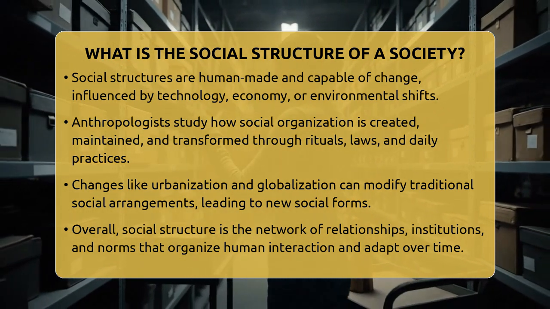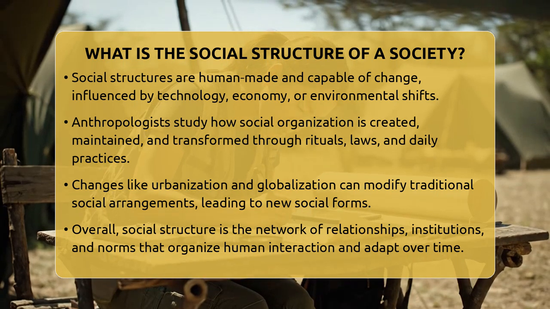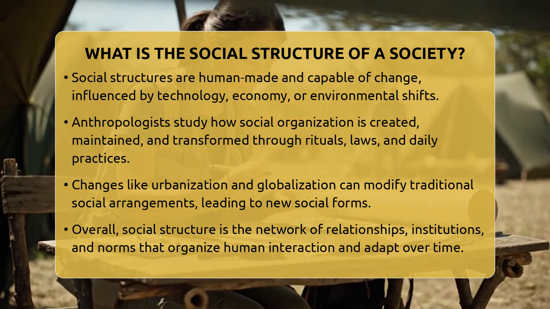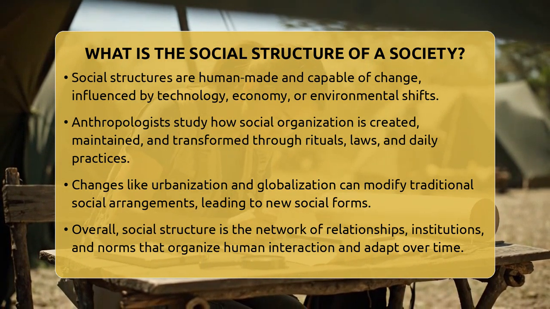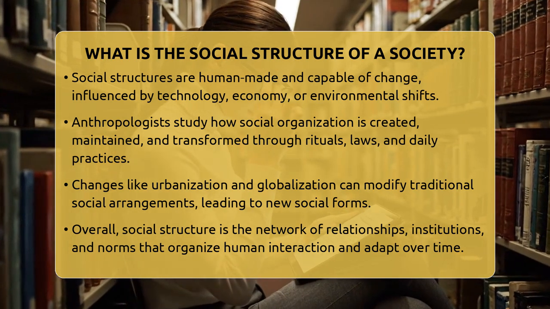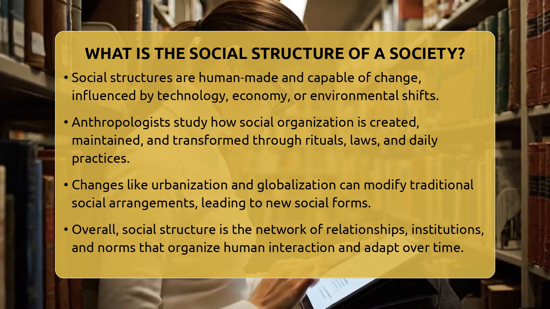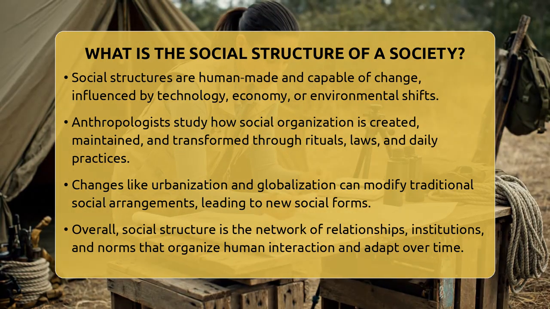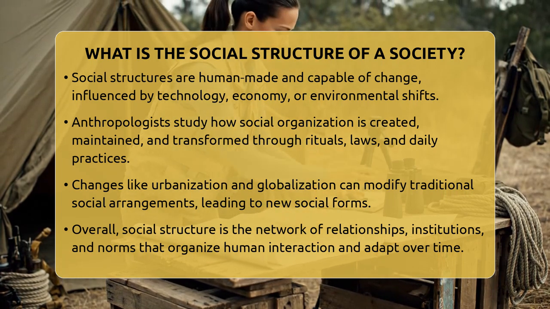In short, the social structure of a society is the steady network of relationships, institutions, and norms that organize human interaction. From an anthropological and structural functionalist view, understanding this structure helps us see how societies operate, stay stable, and adapt to new circumstances. By studying social structure, anthropologists gain a clearer picture of what makes social life work and how it evolves over time.